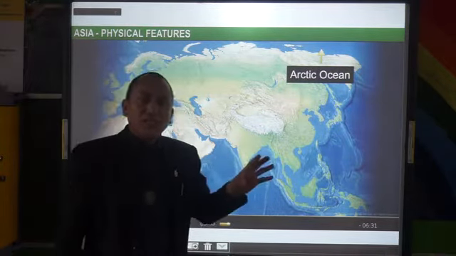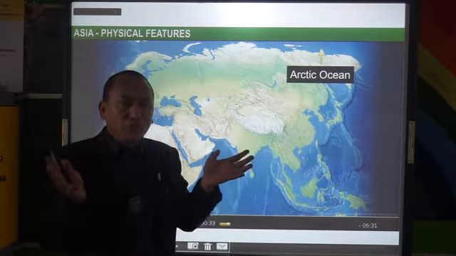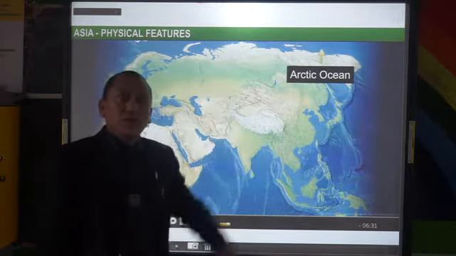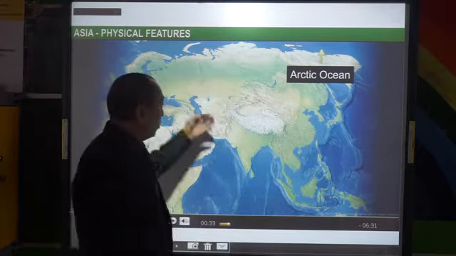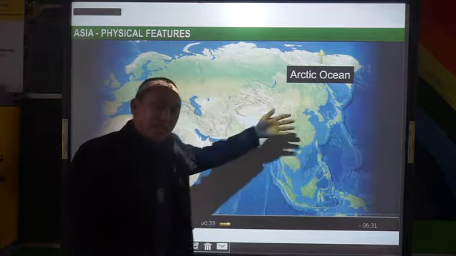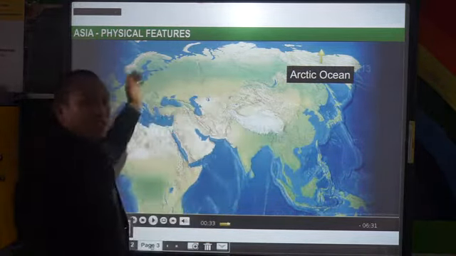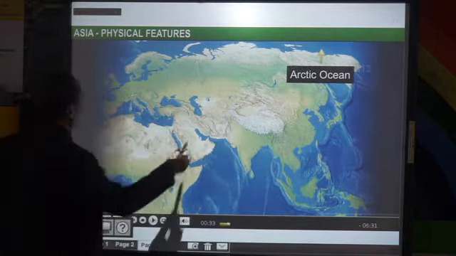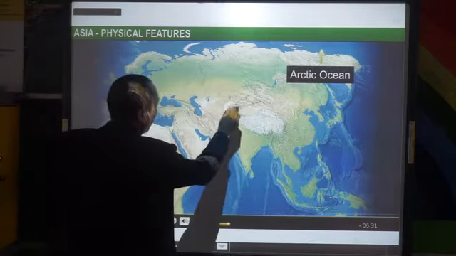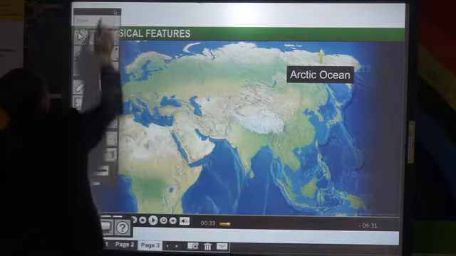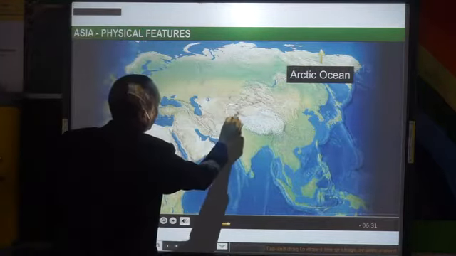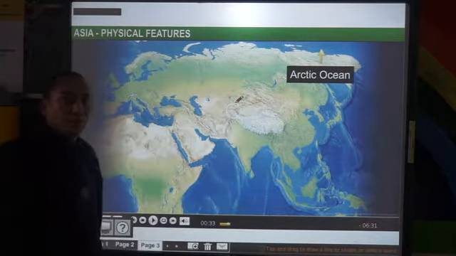Now the Central Highlands are formed of two branches. In the center we have a very high point called the Pamir Knot. From this Pamir Knot, mountains project towards the eastern side as well as towards the western side. See? Here we have the Pamir Knot. This area, we have the Pamir Knot.